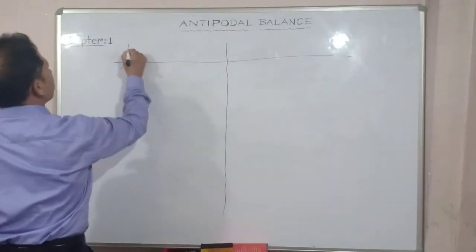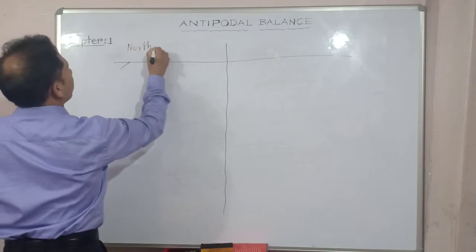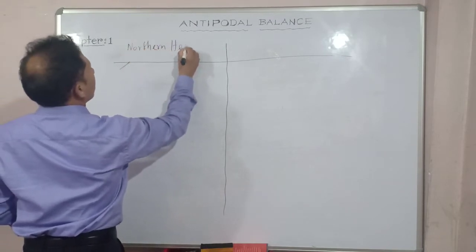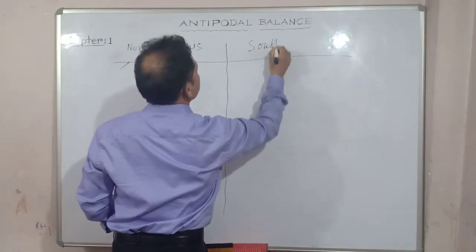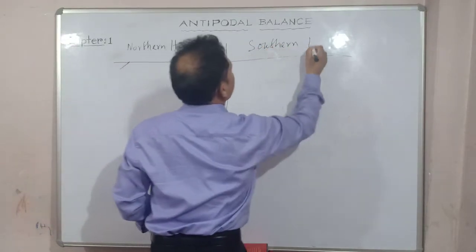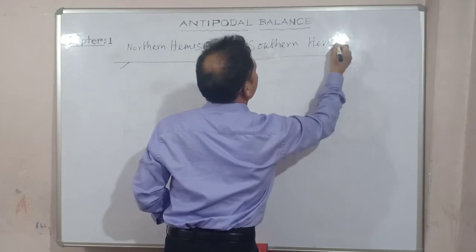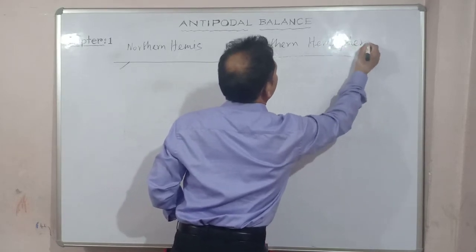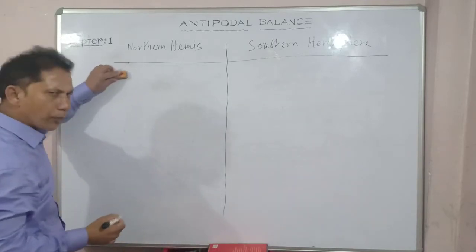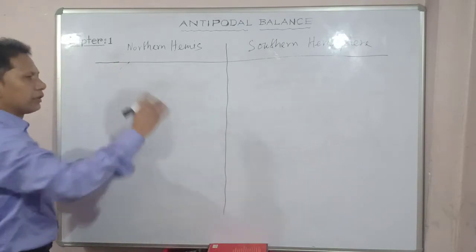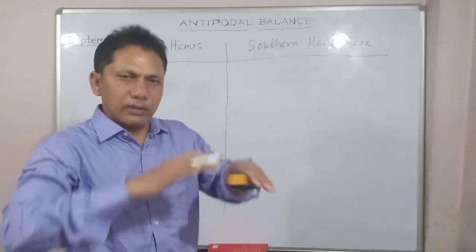Details of northern and southern hemisphere. This is the northern hemisphere, and this is, say for instance, the southern hemisphere.